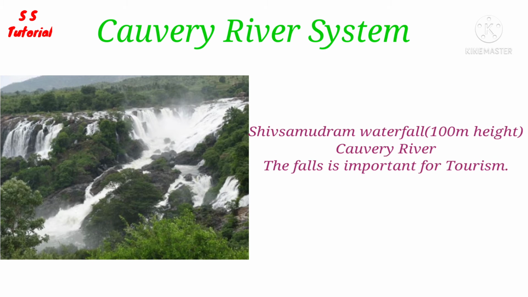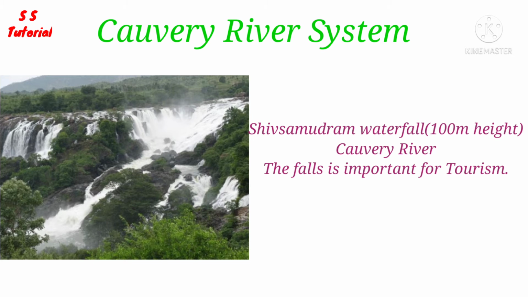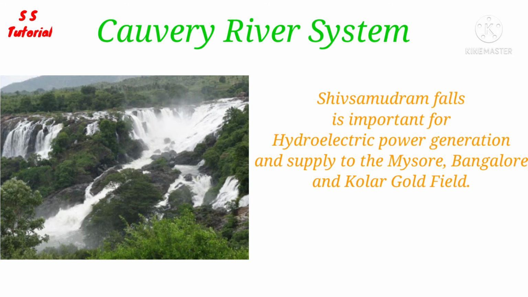right side. One of the most scenic waterfalls of India, Shivasamudram waterfalls, comprises two series of rapids. One of them is Barachukki and the other is Gaganachukki, located on the Kaveri river. Total height of the waterfalls is about 100 meters and width also reaches 100 meters in the rainy season. This Shivasamudram falls is a very attractive place for tourists, and it is also most important for generation of hydroelectric power, which supplies power to Mysore, Bengaluru and the Kolar goldfields.